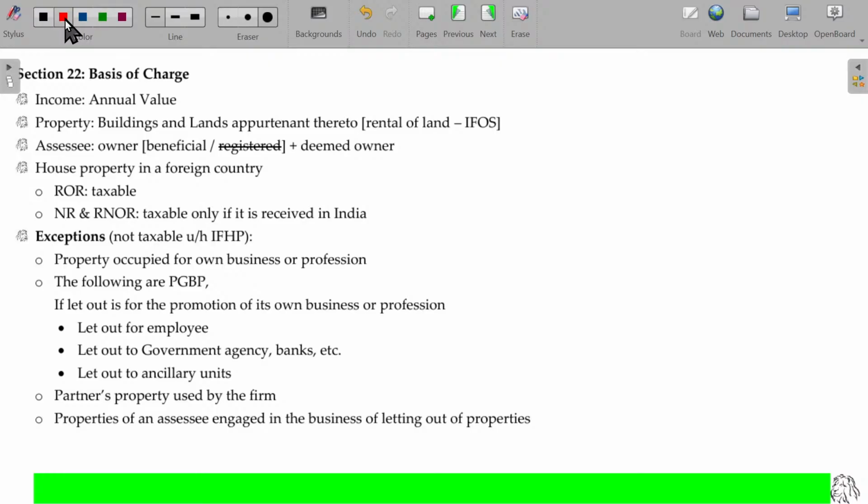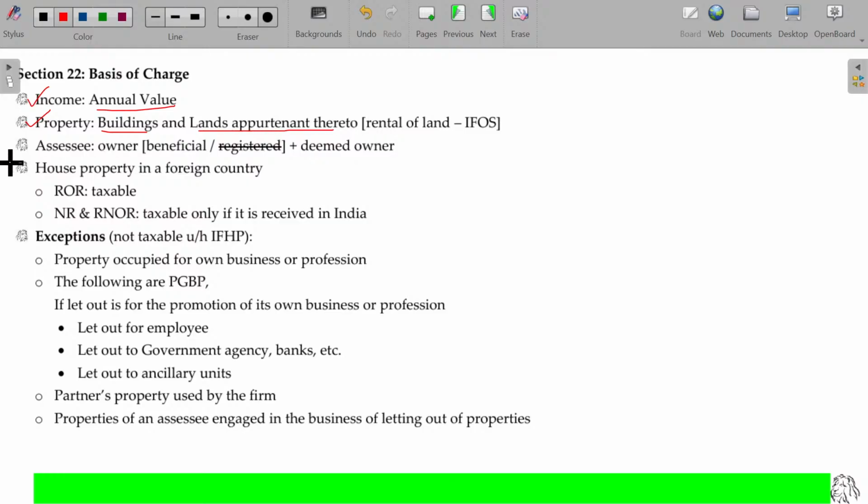Is that okay? So, for income from house property, income means annual value. What is annual value? We'll study in the subsequent lecture. And property means building and land appurtenant thereto. Appurtenant thereto is the term used for representing the land in association with the building, or any path within the compound for the building. Everything will be considered as land appurtenant thereto.